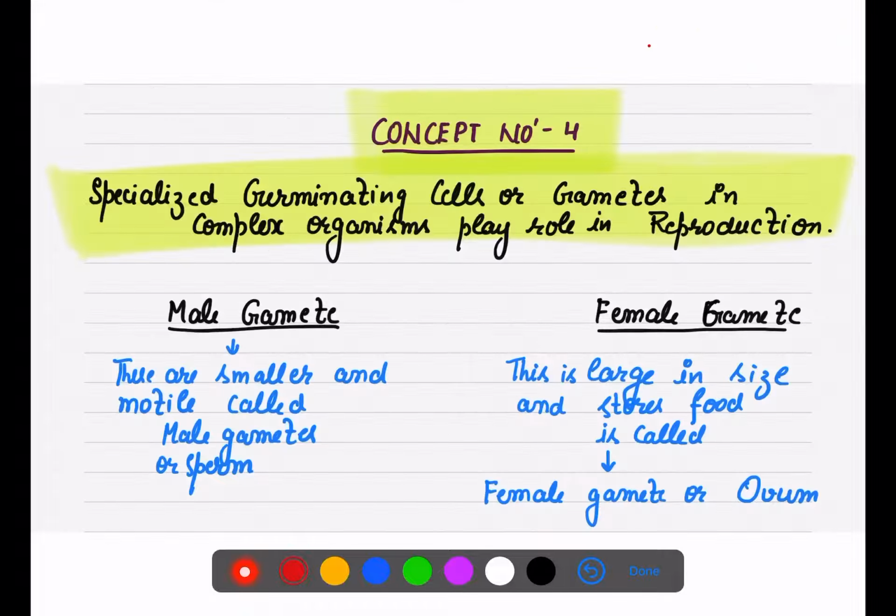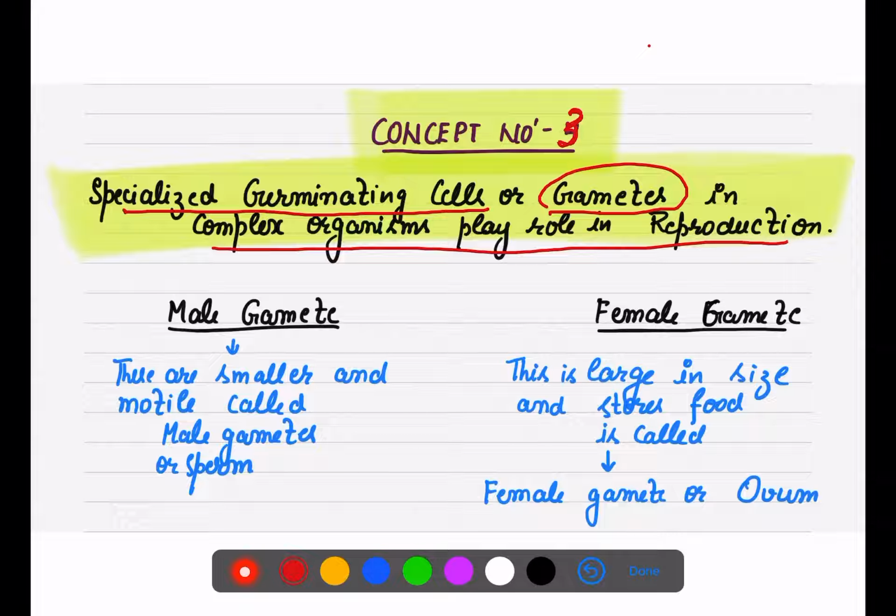So the last concept we have to discuss here is specialized germinating cells, which we call gametes. In complex organisms, they play a role in reproduction. Gametes are usually of two types, male and female, because two individuals are involved.